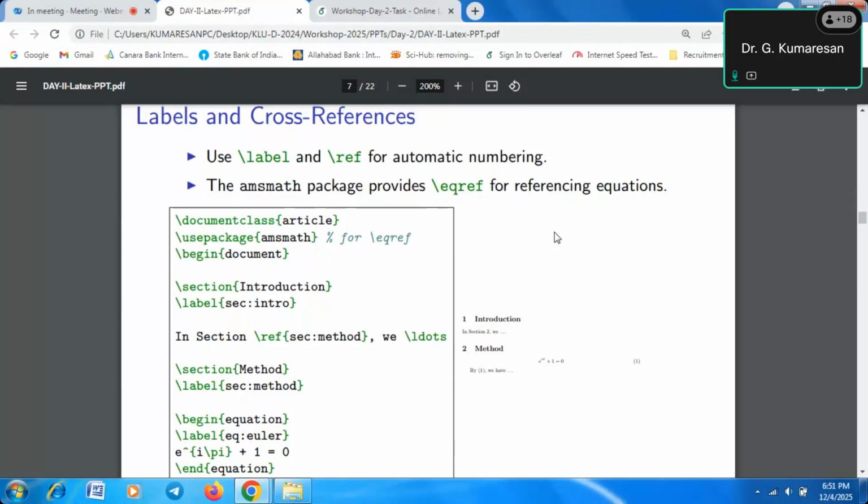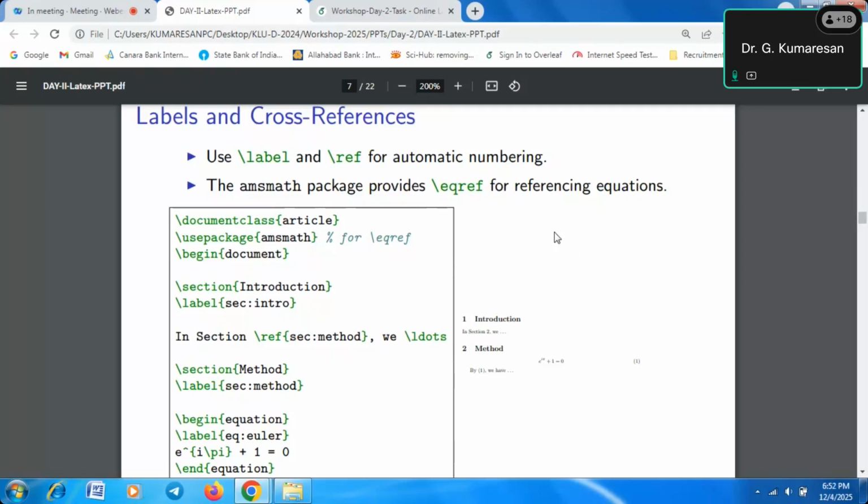And what about the second one? \ref is for figures and tables, using the unique name. So \ref, open curly brace, put the label name, and close it. Similarly we follow the same for tables. And what about the equation reference? Suppose you want to cite an equation. In the equation also you have to put some unique label, which is very much required for citing equations. Suppose we want to cite some equation, you must use the package amsmath. That is very important to cite the equations.